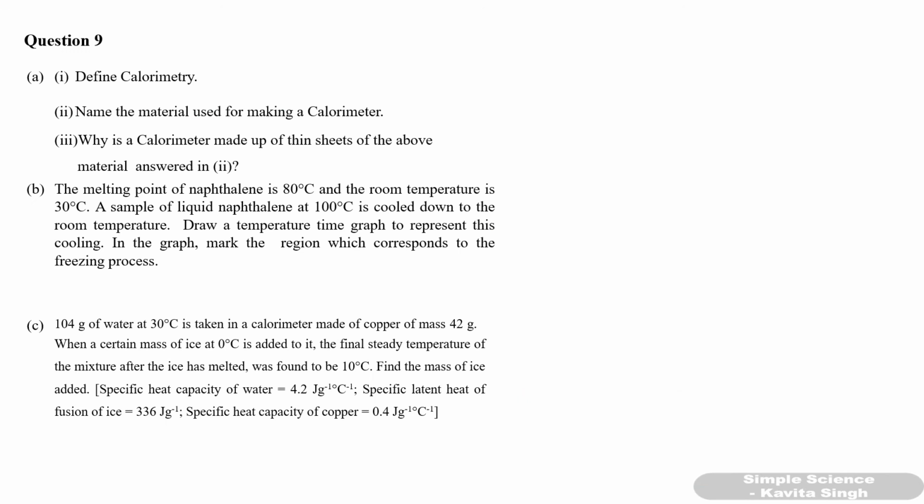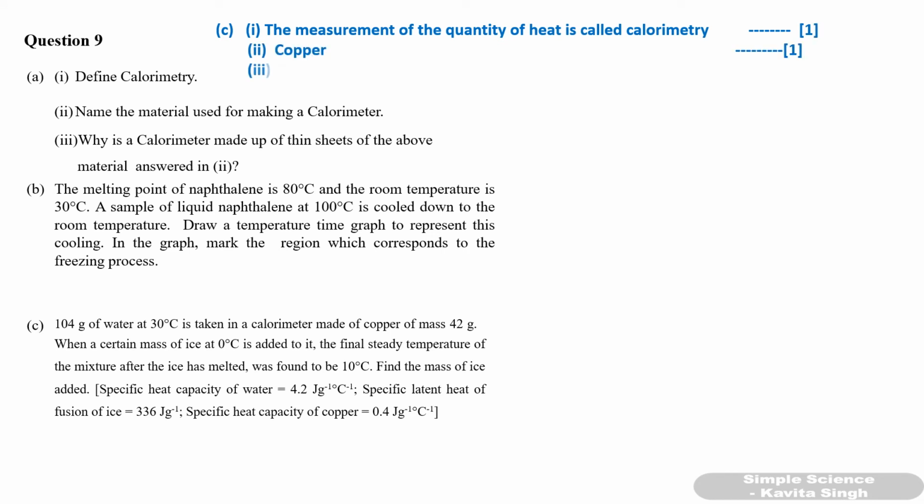Define calorimetry. Name the material used for making calorimeter and why is a calorimeter made up of thin sheet of the above material, answered in second part. Okay. So what is calorimetry? Calorimetry is nothing but the measurement of quantity of heat. Okay. And what is the material of which calorimeter is made up of? That is copper.